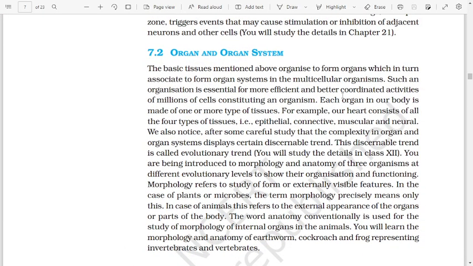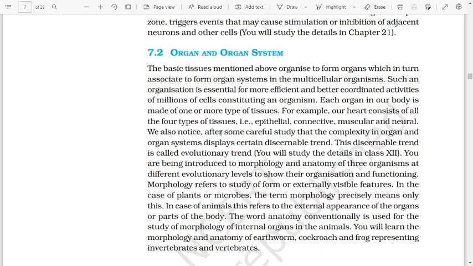Organ and organ system. The basic tissues mentioned above organize to form organs, which in turn associate to form organ systems in the multicellular organism. Such an organization is essential for more efficient and better coordinated activities of millions of cells constituting an organism. Each organ in our body is made of one or more types of tissues. For example, our heart consists of all the four types of tissues, i.e. epithelial, connective, muscular, and neural.